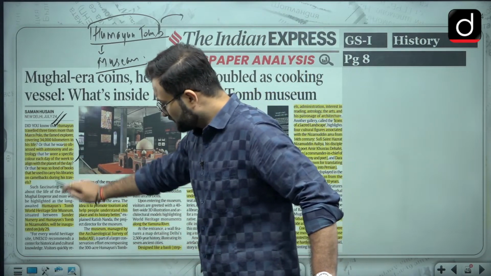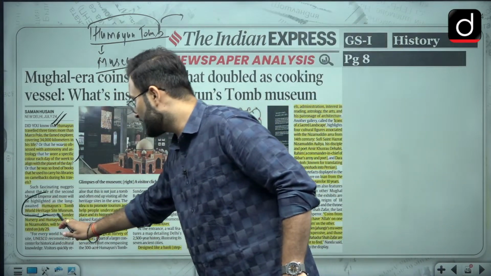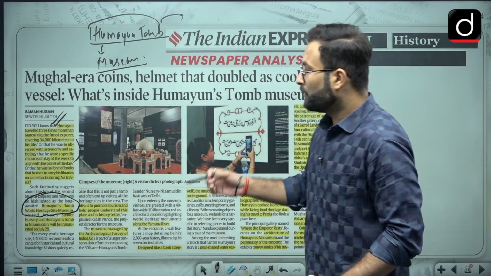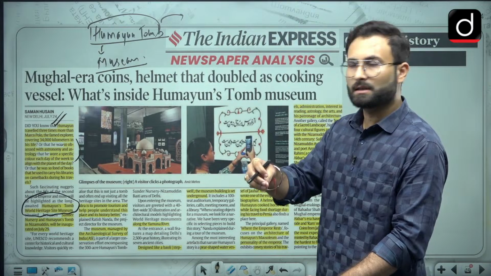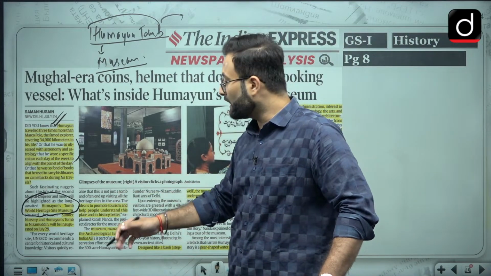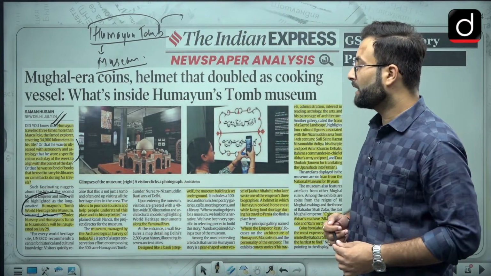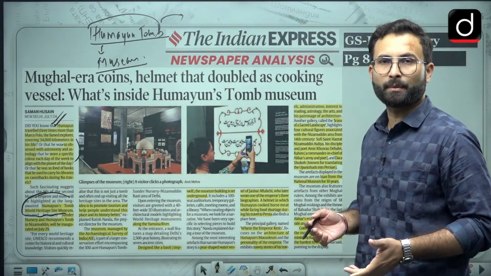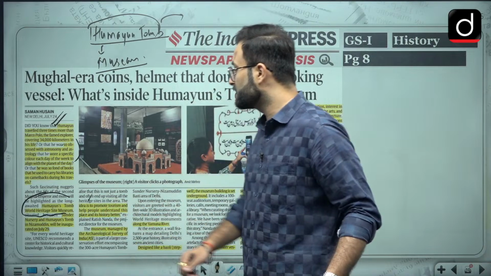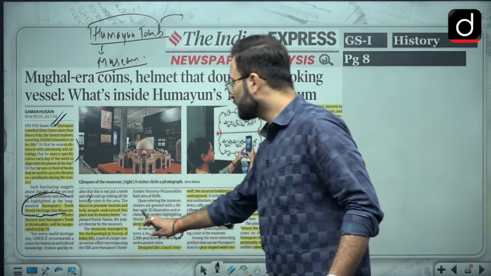Okay, so Humayun Tomb World Heritage Site Museum, that is why it is important. Now this is in the vicinity of the Sundar Nursery and the Nizamuddin, as I told you. Okay, so you can remember that. Other than that, here you will see the idea is to promote the tourism and help people understand the place and its history better. That is why this museum is being set up. Museum managed by the Archaeological Survey of India, and it is along the Yamuna river.